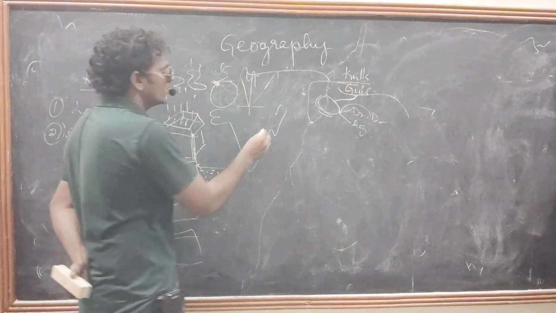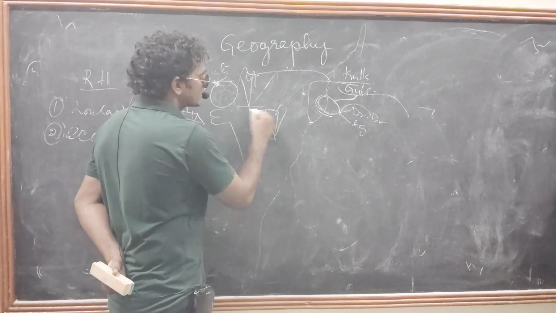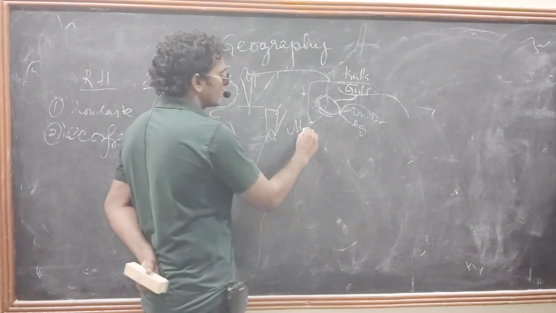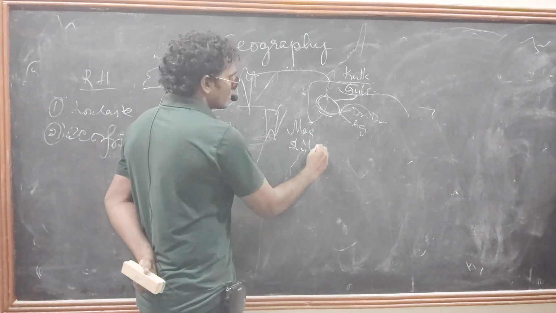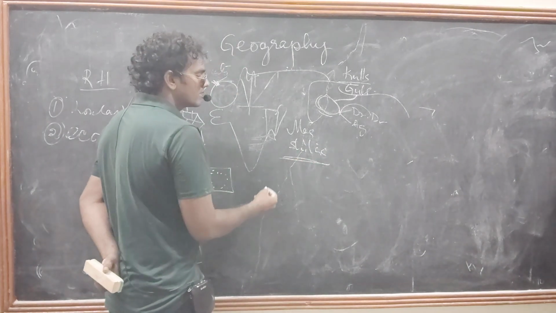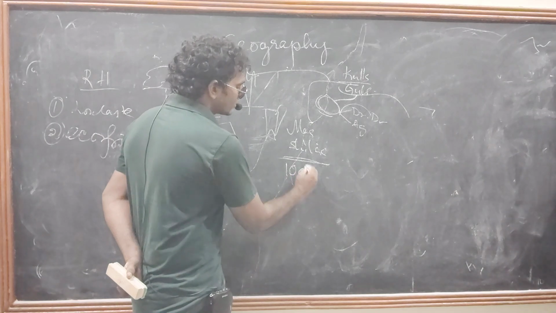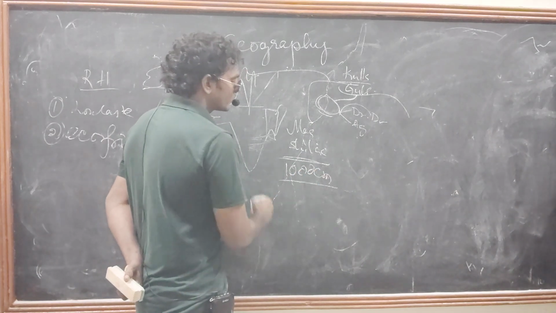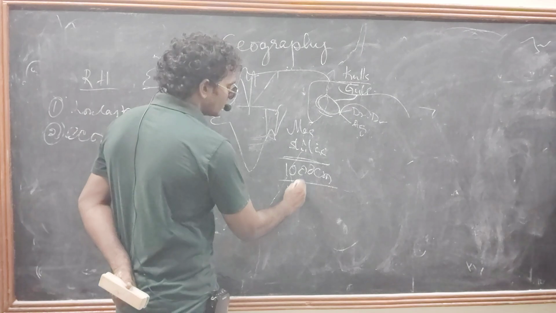And also, in the Meghalaya region we can see this. What is the capital of Meghalaya? Shillong. Meghalaya receives about 1,000 centimeters of rainfall. Mawsynram is there.